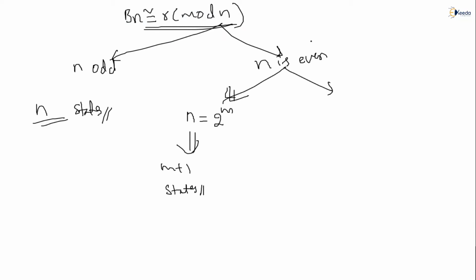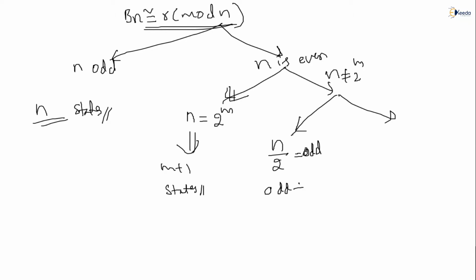So now, when n is even and you are able to make n in terms of a power of 2, the power plus 1 will be the number of states. Now the second case: n is even but it is not in the form of 2 power of m. Then again I have to make 2 cases. You divide n by 2. After dividing by 2, if you get an odd number, then the number of states will be this odd number plus 1.